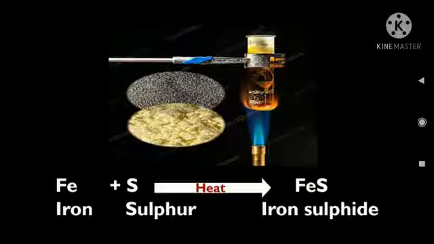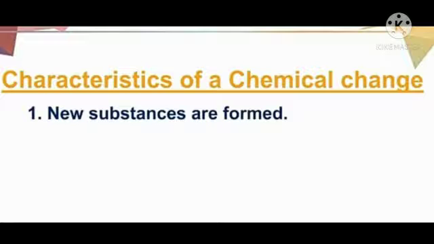Permanent. So this is a chemical change, because chemical changes are always permanent, irreversible, and always a new substance is formed, right? And one more thing, the composition and properties of the original substances, that is iron and sulfur, are changed on heating, right?